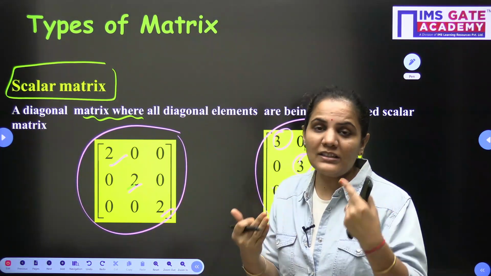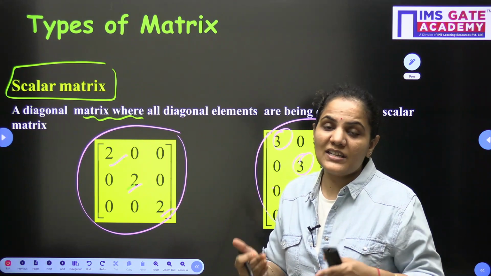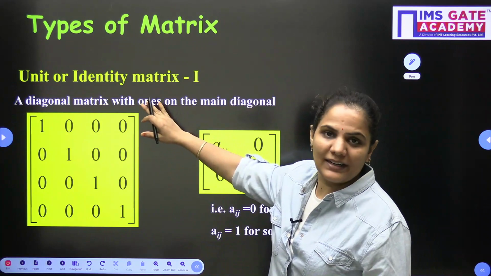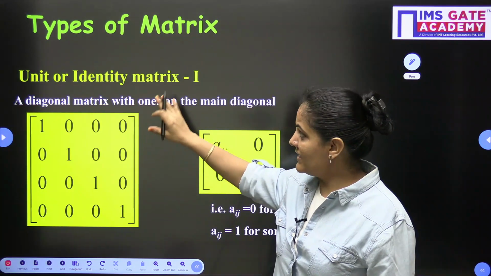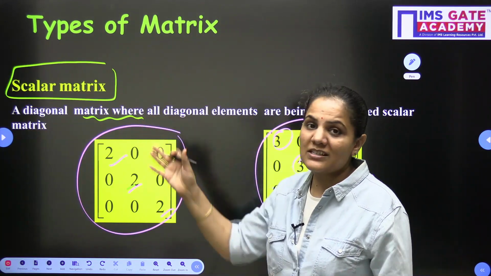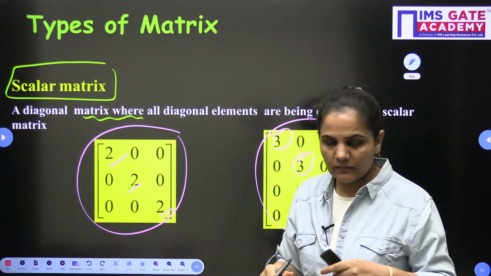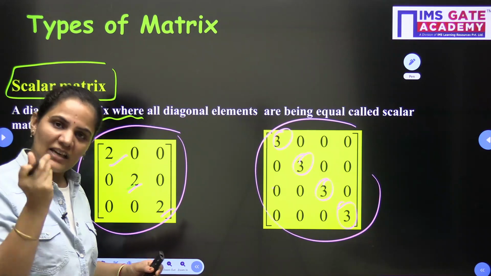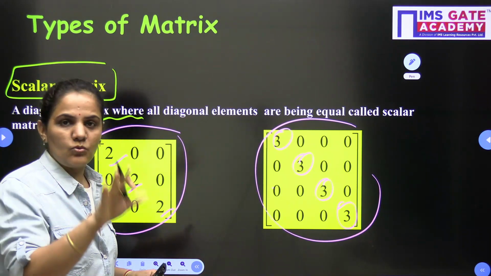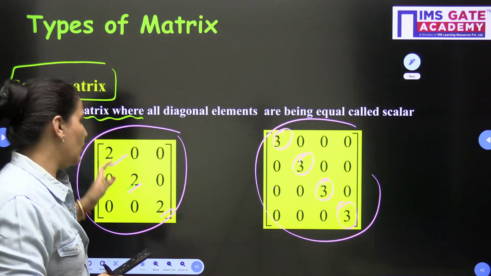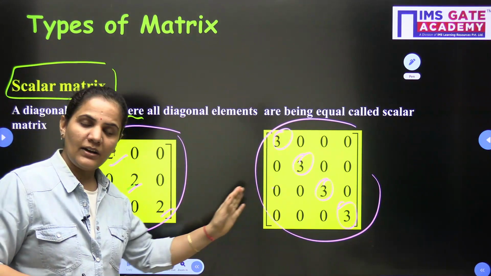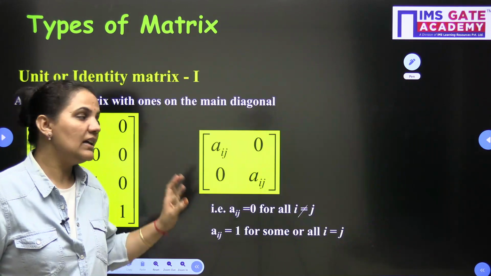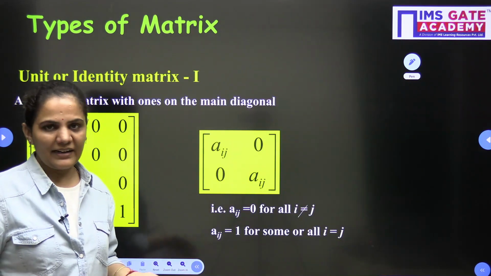Suppose all those diagonal elements are equal to 1, then it will become the unit or identity matrix. So basically I can say that the unit matrix is a part of the scalar matrix. The unit matrix is a type of scalar matrix where all the diagonal elements are equal, but equal to 1. When it is any number other than 1, it will be a scalar matrix. When it is strictly equal to 1, it will become the unit or identity matrix.